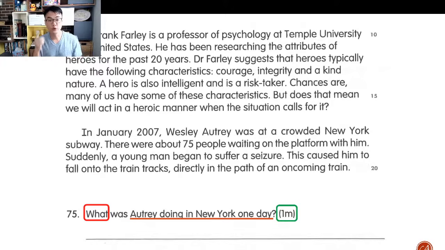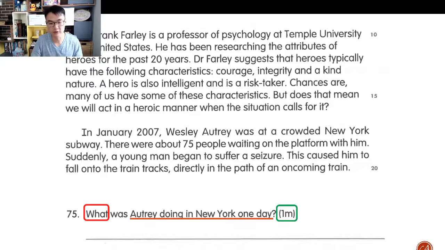Let me go through what are the wrong answers, okay? Before I tell you what's the correct answer, okay? He was waiting at the subway. Wrong. 0. He was waiting for the train to come. 0. He was waiting for the train at the subway. 0. Why? What was he doing? He was waiting to board the train, right? So he was waiting to board the train.